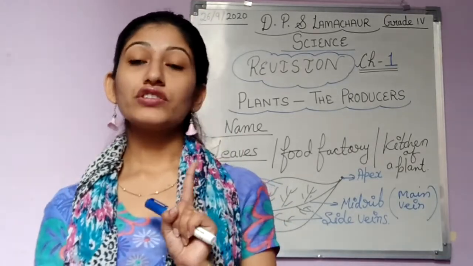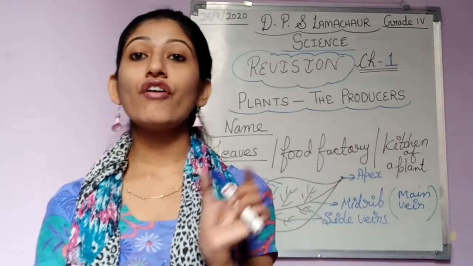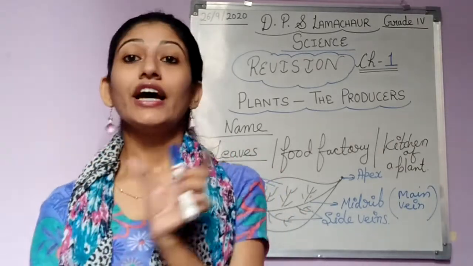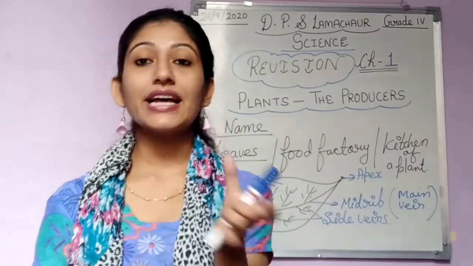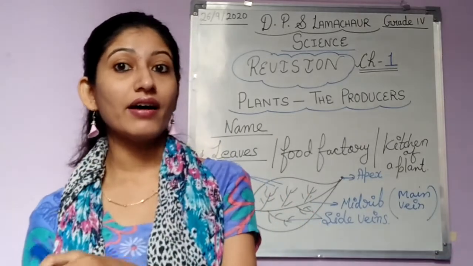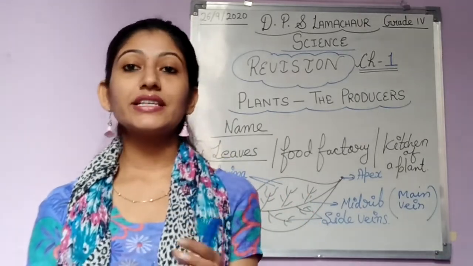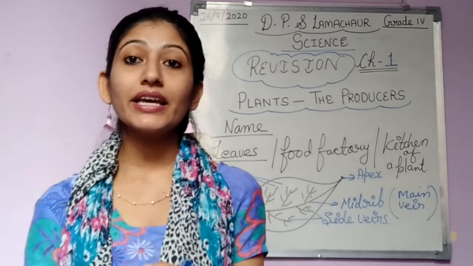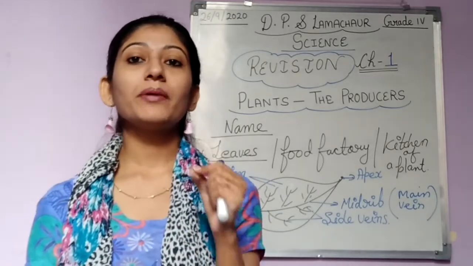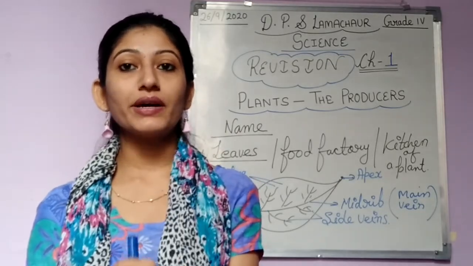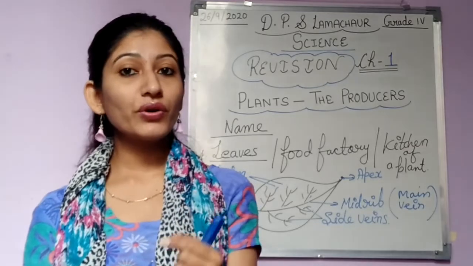And I have also explained you the meaning of photosynthesis. Photo means light and synthesis means बनाना. Means light की presence में बनाना. और क्या बनाते हैं? Food. तो light की presence में food बनाना is called photosynthesis.